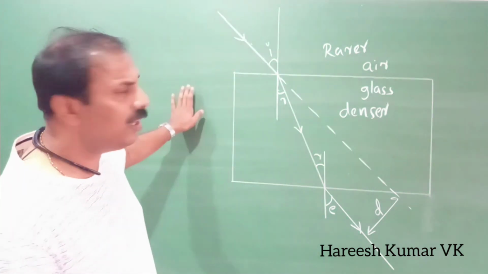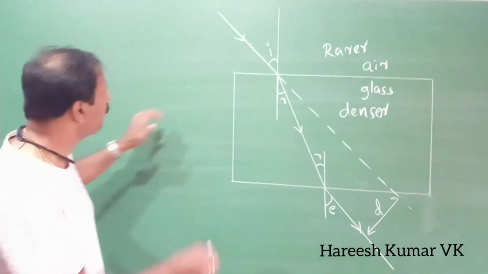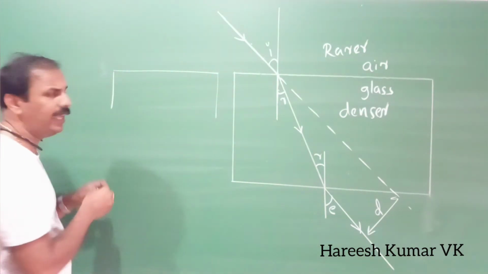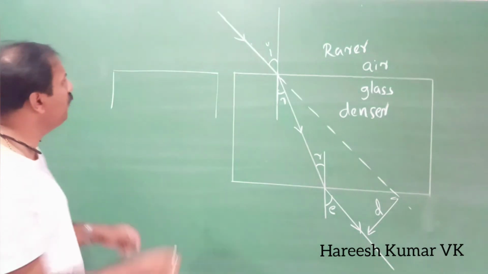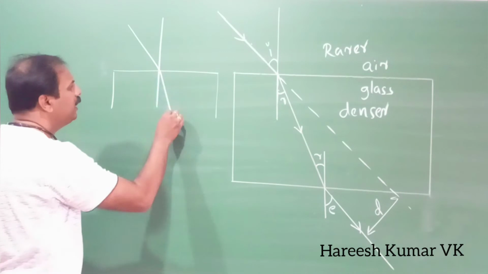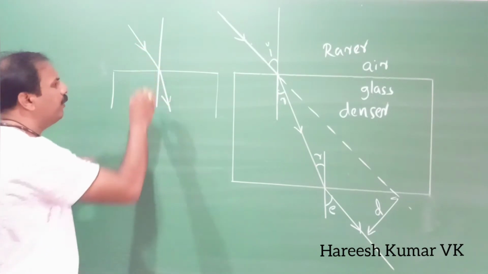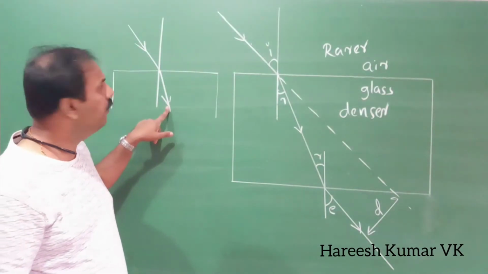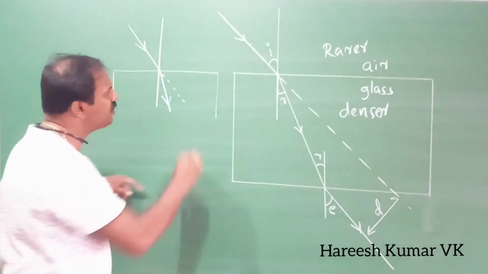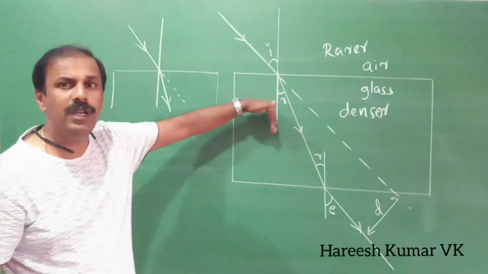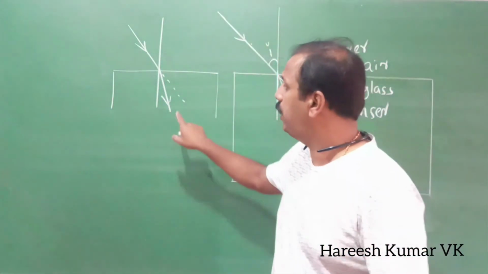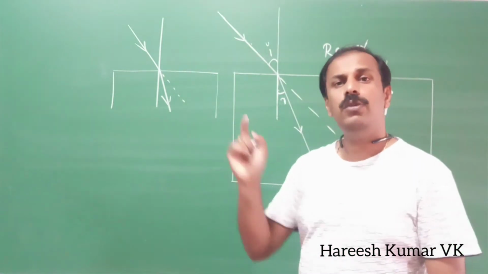Now in this one you might have noticed a very important thing. Here when glass is there and on top you have air, when the light is coming from a rarer medium to denser medium, it will bend towards the normal. That is very, very important. It is supposed to go straight like this, but it is bending towards the normal. So when the light comes from rarer medium to denser medium, it will bend towards the normal.